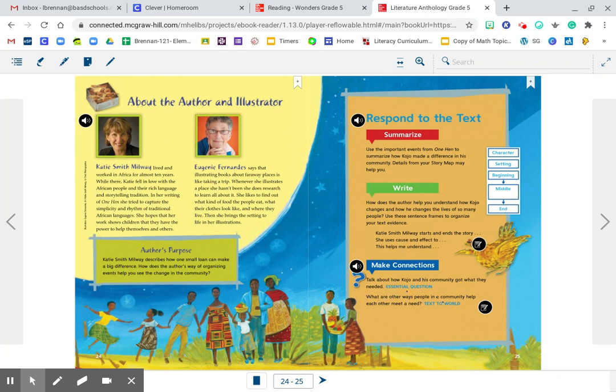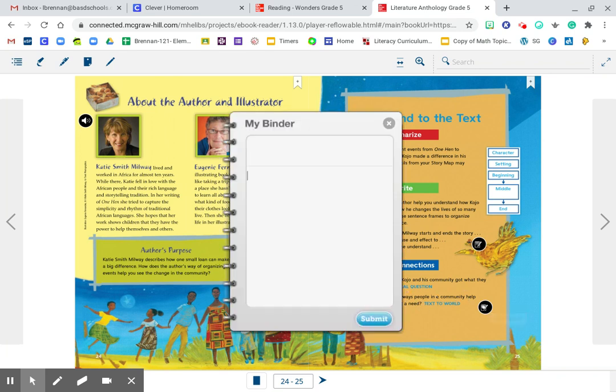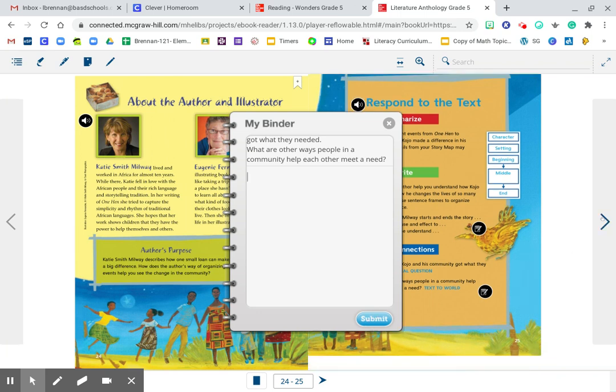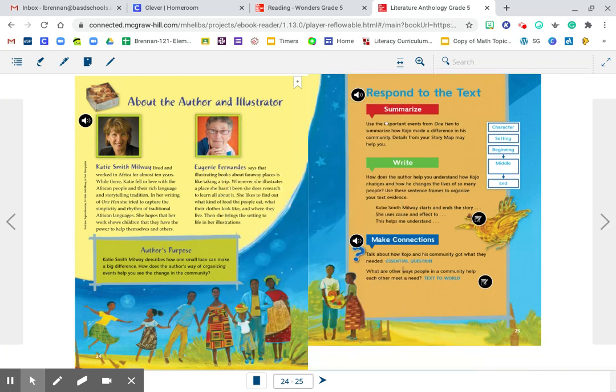And what are the other ways people in a community help each other meet a need? And again, you're going to click on the notebook and you will answer your questions in the notebook, in the binder here. And this is a scroll. So if you need to see the rest of the question, you type in there, you hit submit, and that's the end of the story. And that's how you will use your interactive book to get me your responses so I can assess for your understanding using the main story or any of the stories that are assigned through Wonders.